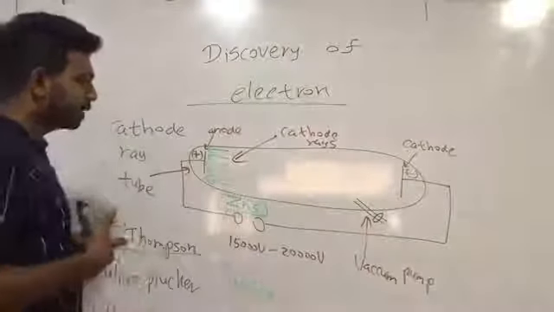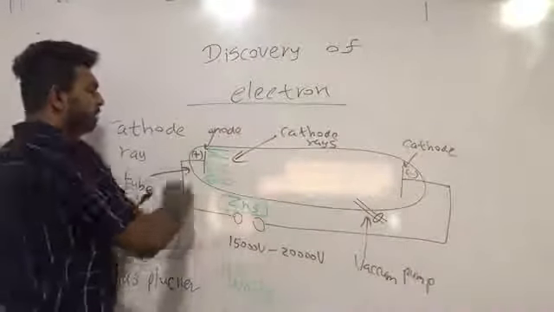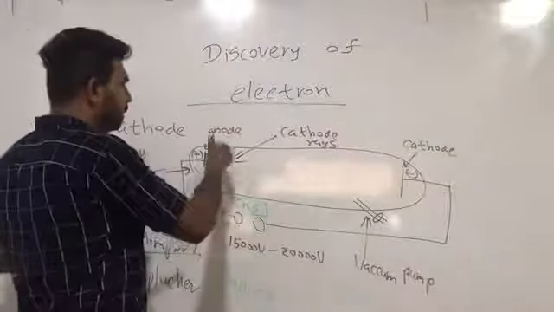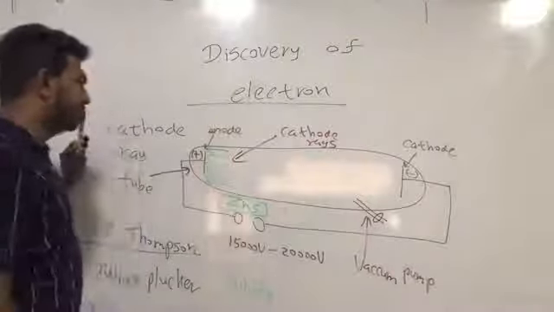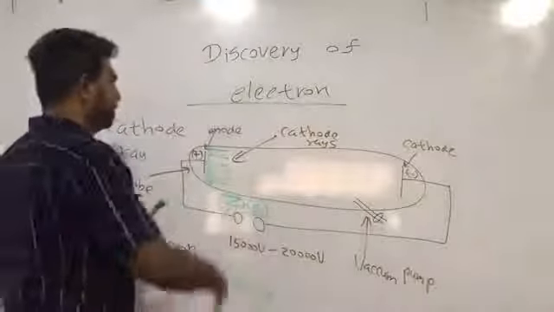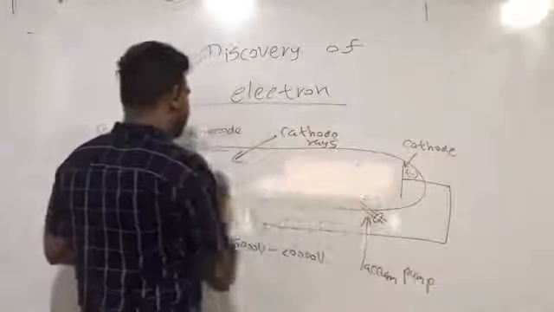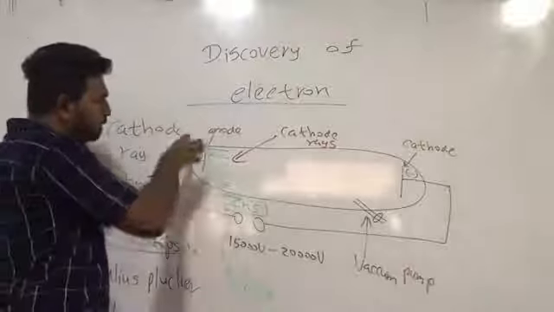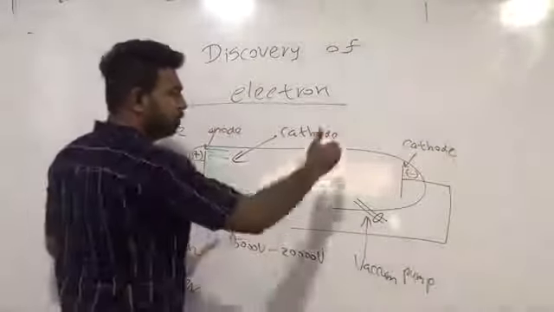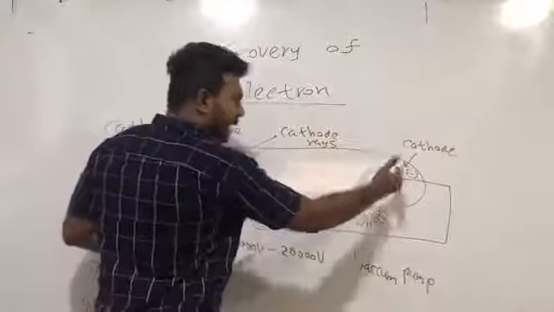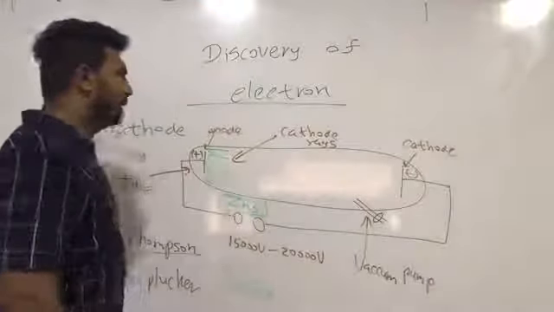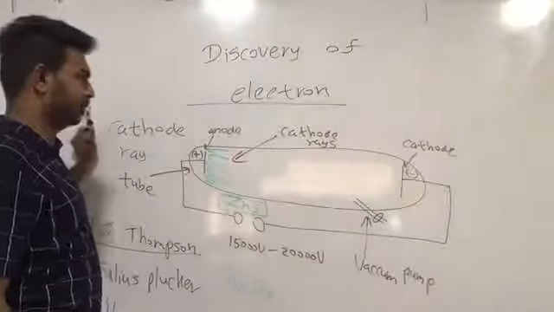These rays were named cathode rays since they were generated from the cathode. How can we know that? Since the green glow was observed from the side of the anode, that means these rays were generated at the cathode and they traveled towards the anode. That's why these rays were named cathode rays.